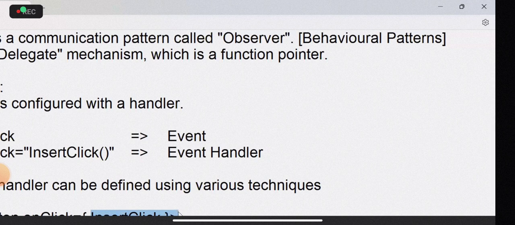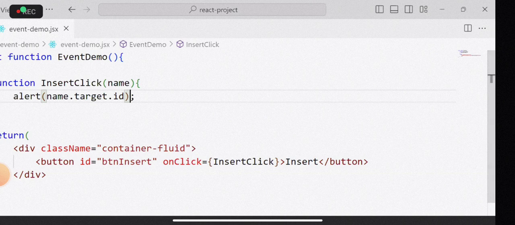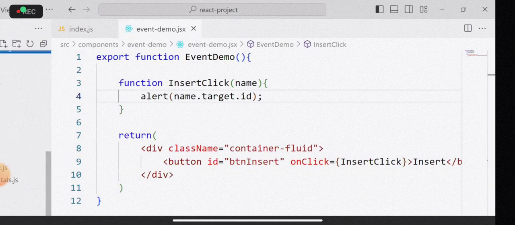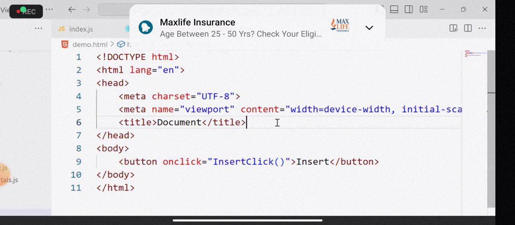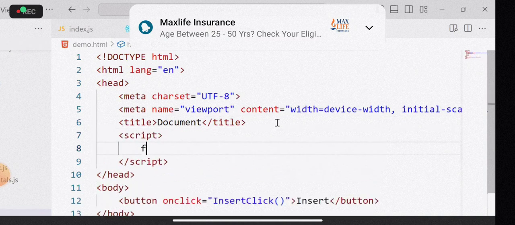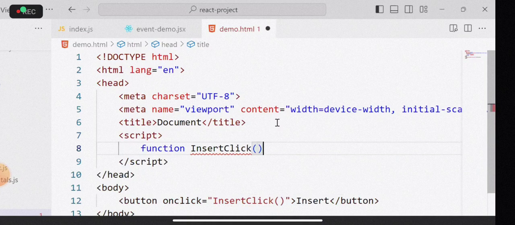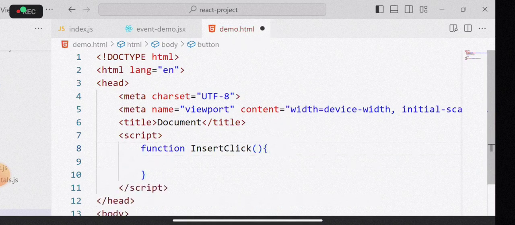What is the specialty about JavaScript? It allows both. You can pass default arguments, and you can pass custom arguments. In JavaScript, suppose you are writing a script and we have a function called insert click. You can pass this, you can pass event, and you can pass your custom values also. But in React, it is not possible. In JavaScript, you can pass all these three.